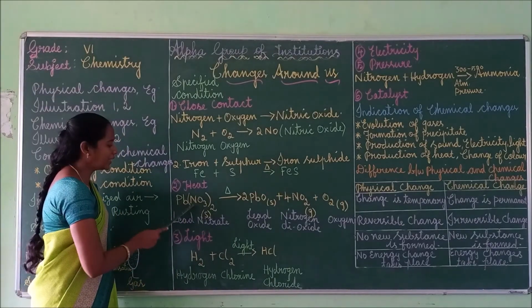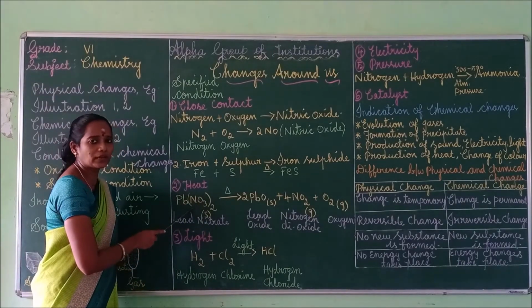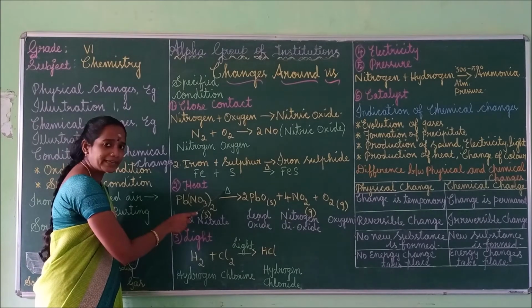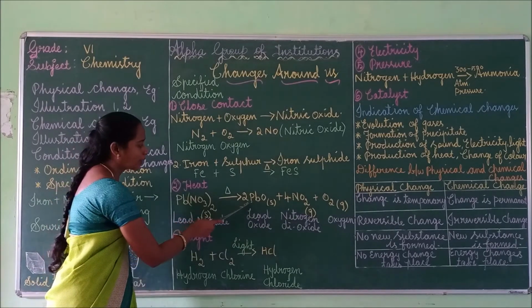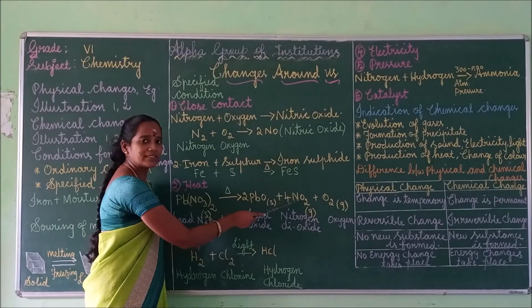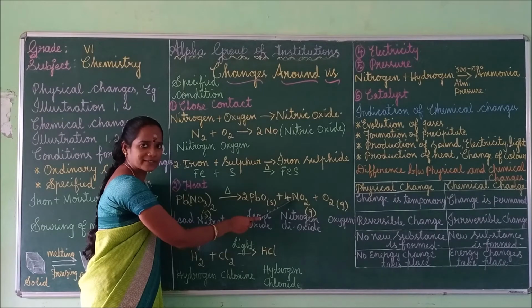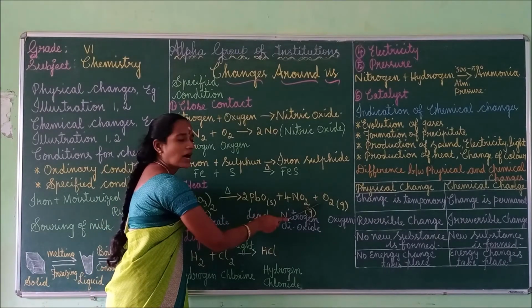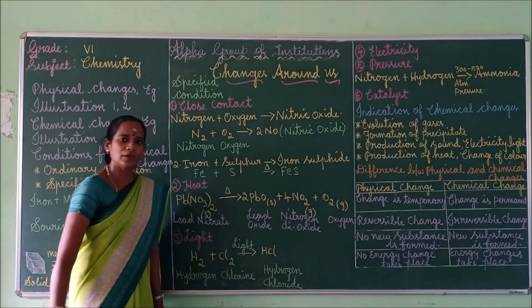See here, Pb(NO3)2 is nothing but lead nitrate. This lead nitrate on heating forms a new product PbO. PbO is lead oxide, and nitrogen dioxide gas is liberated. NO2 is nitrogen dioxide gas, and along with that oxygen gas is liberated.